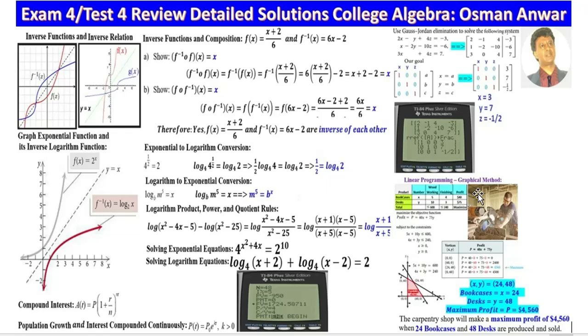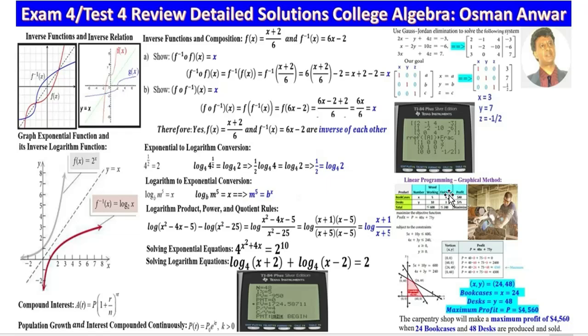From each bookcase, he will make $40 profit. From each desk, he will make $75 profit. That means the objective function is profit equals 40x plus 75y, and this is to be maximized. Subject to constraints: for woodworking, he has only 600 hours available, so he's going to use 600 hours or less. That is 5x plus 10y is less than or equal to 600.